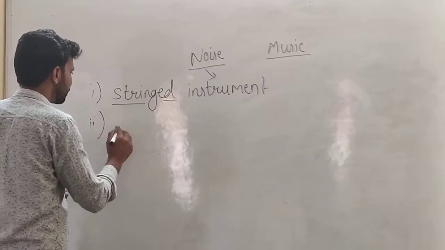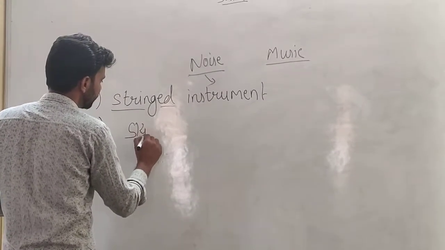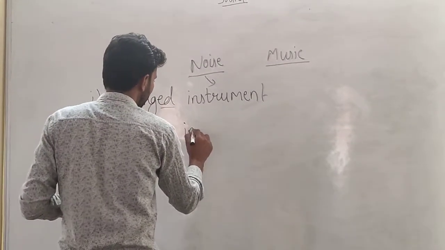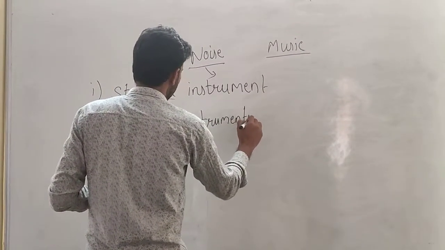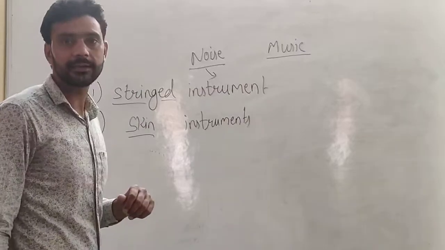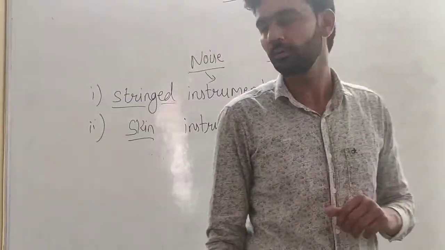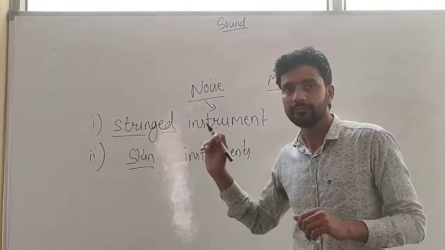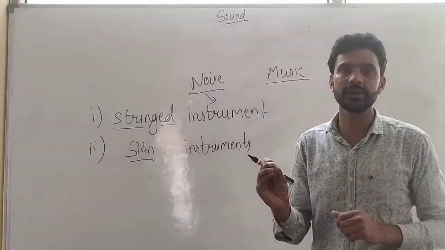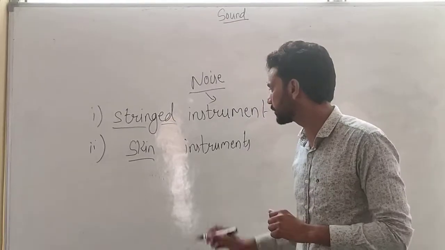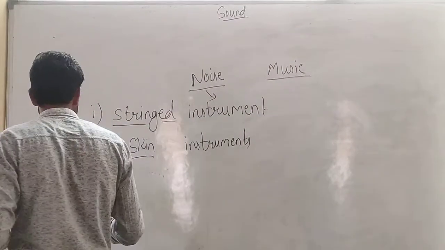Second, we have skin instruments. Skin instruments like drum and tabla are all known as skin instruments. When we hit the skin of those instruments, the skin vibrates, and due to that vibration, sound is produced.